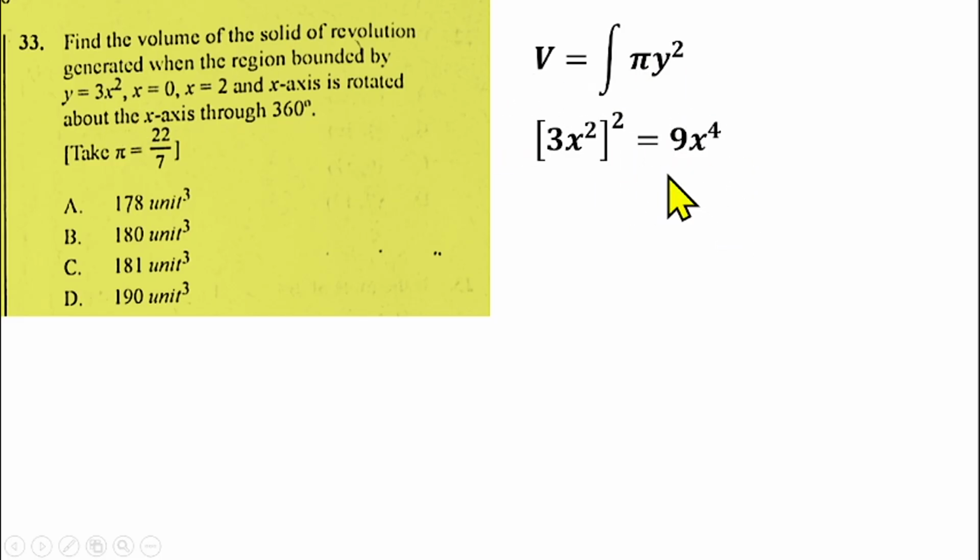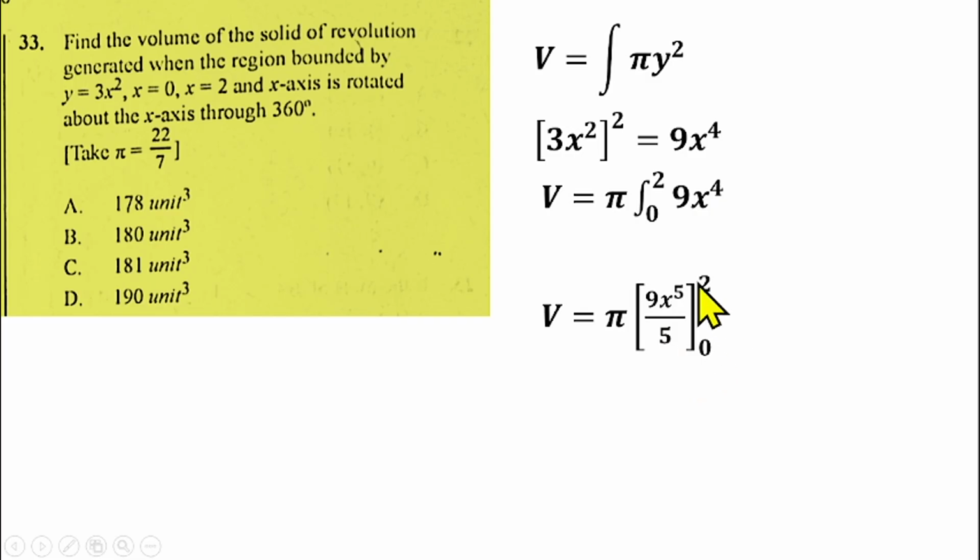If you return that into this, we have V is equal to pi times the integral of 9x raised to power 4, and the boundary of the integral is from 0 to 2. Then from there, if I integrate 9x raised to the power 4, what do I get? That will give me 9x raised to the power 5 over 5. Then put in the boundary. So that means I will put the values of my boundary here.